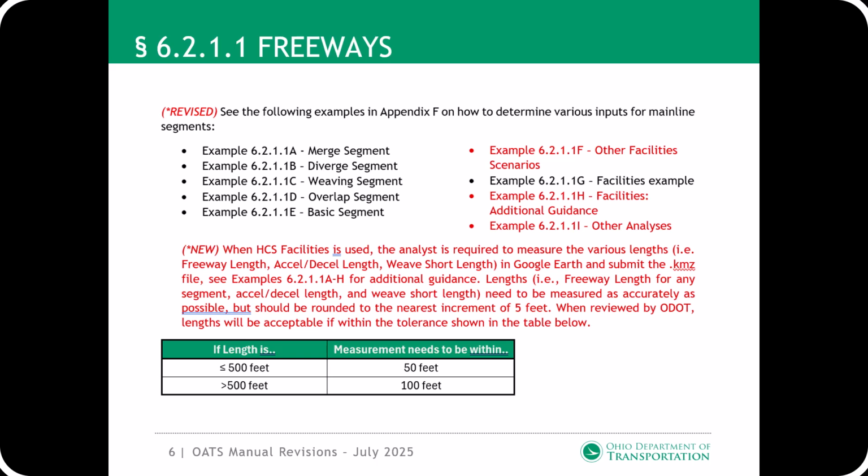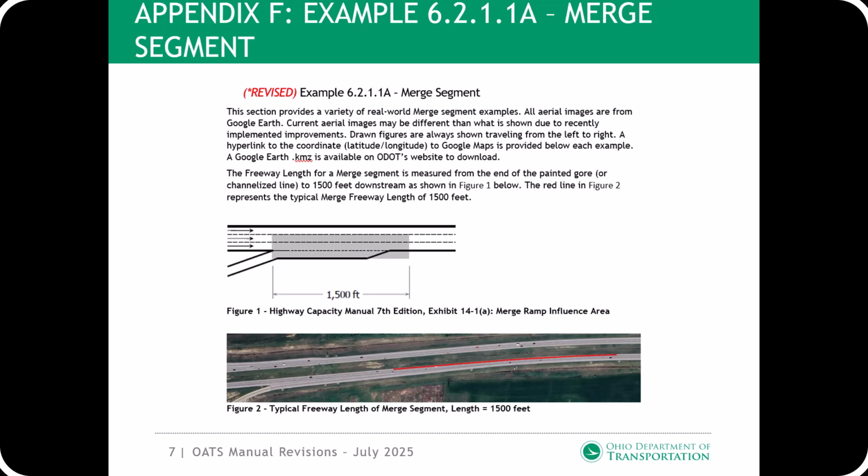5. For measuring lengths, the analyst can measure to the nearest 5 feet. When ODOT reviews HCS facilities analyses, we will accept the lengths as long as they are within the lengths shown in the table. Appendix F. Example